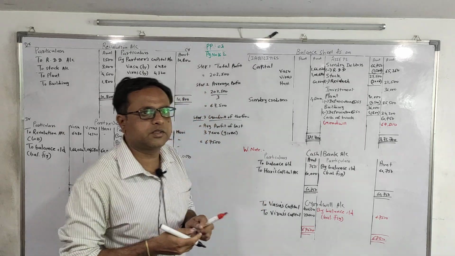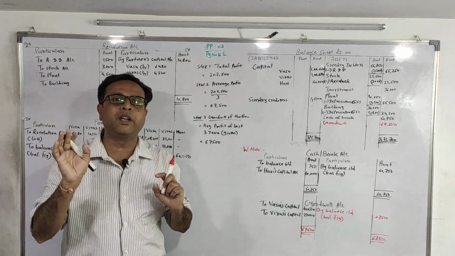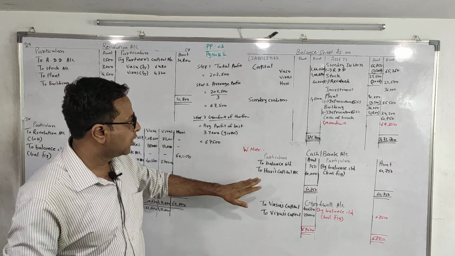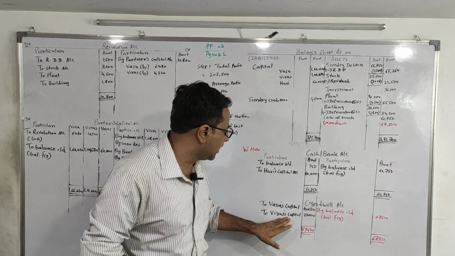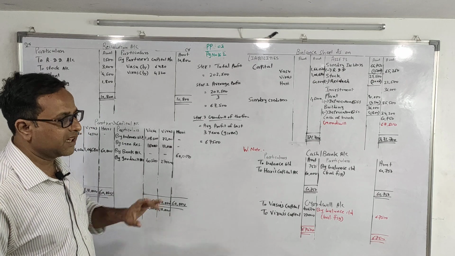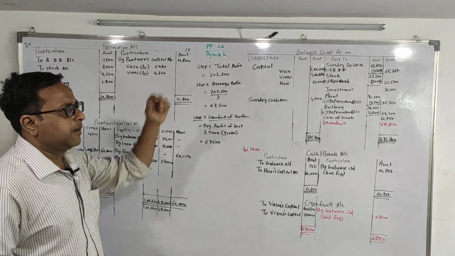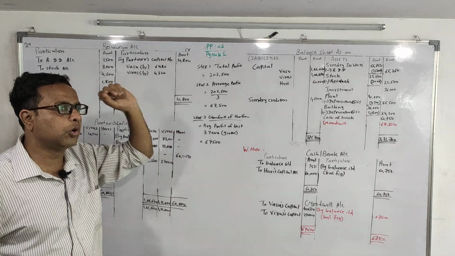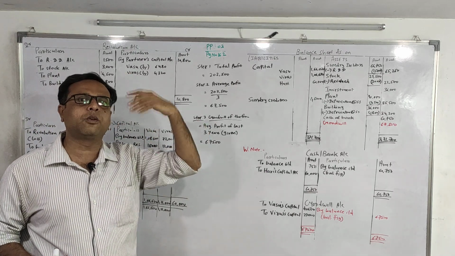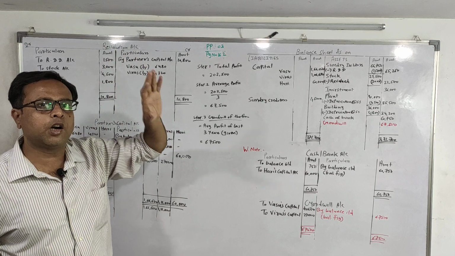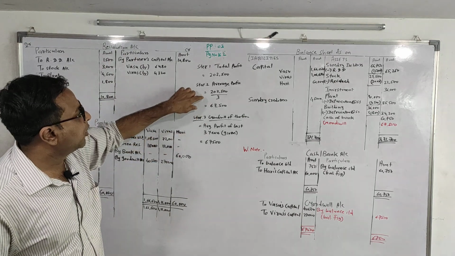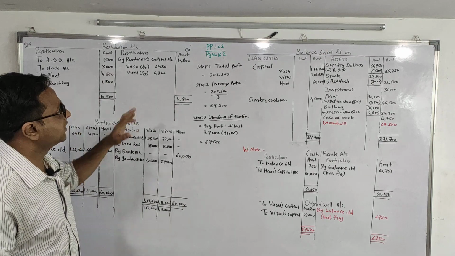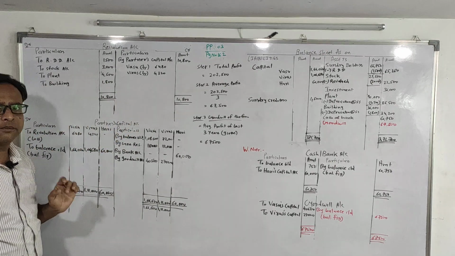So in this particular sum, the important adjustment was only the goodwill, wherein we are raising the goodwill. So the entry is goodwill account debit to old partners. That is the first part. Second part, goodwill will be raised at the value of the firm. So don't go to step number 4 to calculate the new partner's share of goodwill. And goodwill of the firm is equal to average profit. So this is how we have done our practical problem 3.